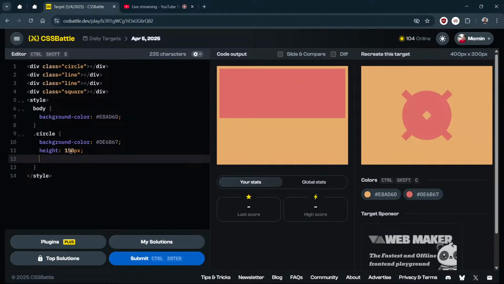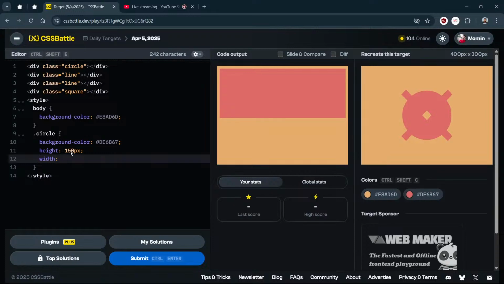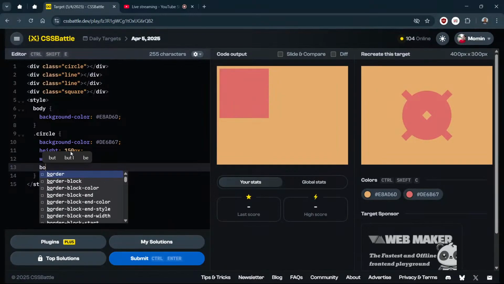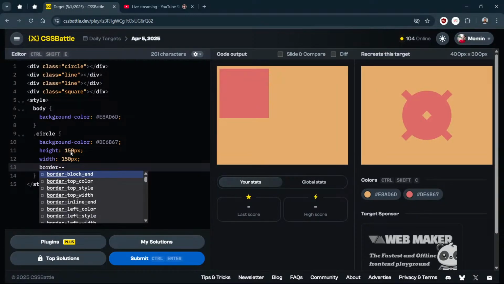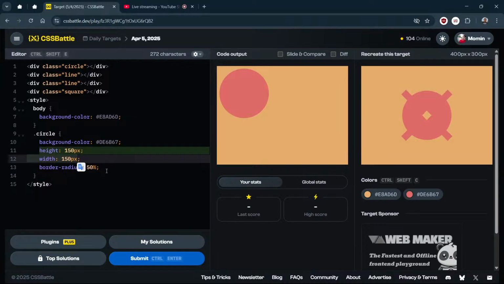And same I need to do, width 150 pixel, right? And then what we need to do, make it round. Border radius of 50%. That we know, right? If height and width are same, then we can directly use percentage.